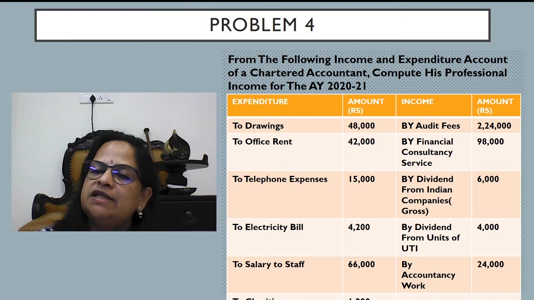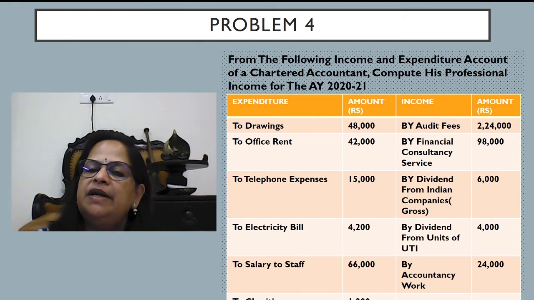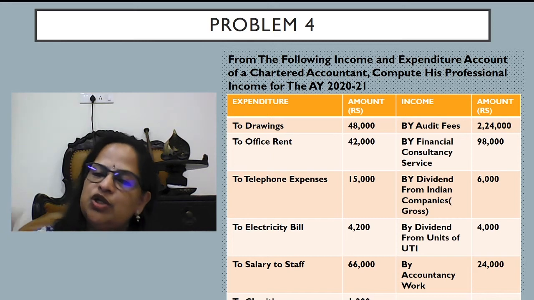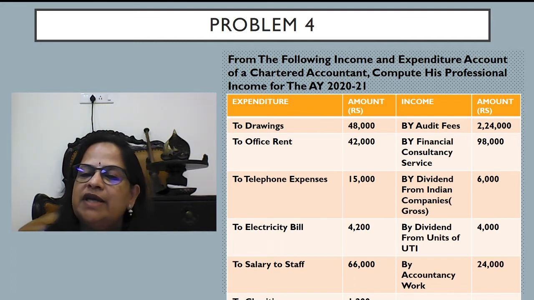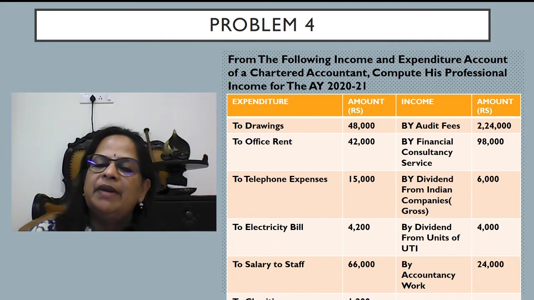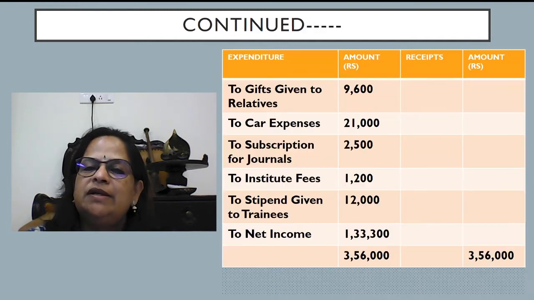When we come to the income side, audit fees is an income. Financial consultancy service 98,000 is an income. Dividend from Indian companies, gross amount, it will not be considered here. It should go to income from other sources. By dividend from units of UTI 4,000, exempted income. By accountancy work, it's allowed as an income.